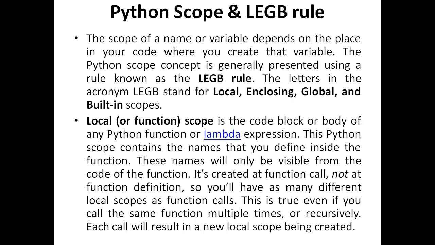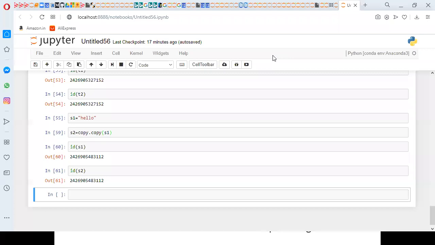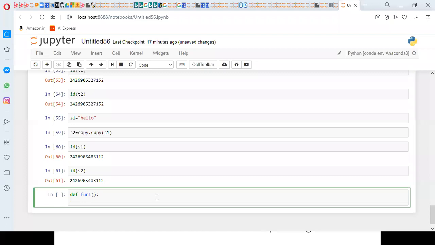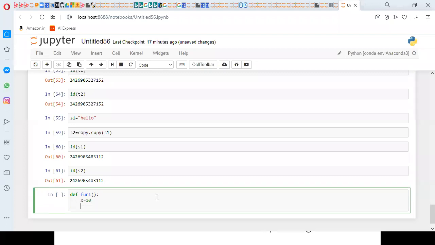For example, with a small example, I'm going to define a function, def fun1. Here I'm going to use one variable, x equal to 10. Then I'm printing print x equal to, comma x.